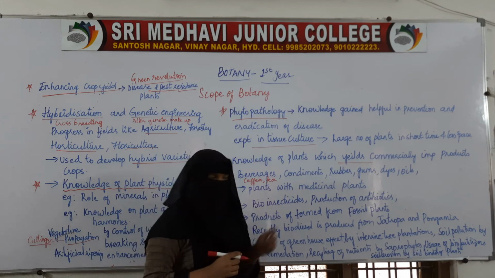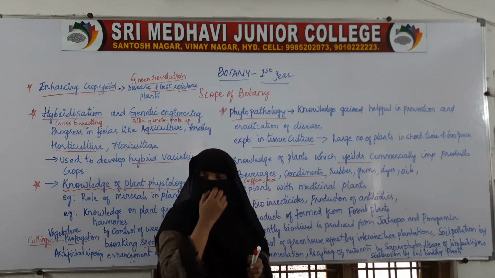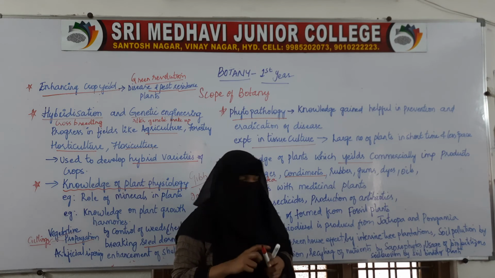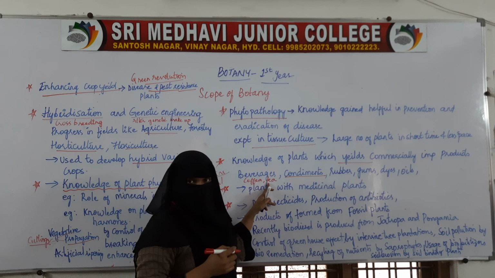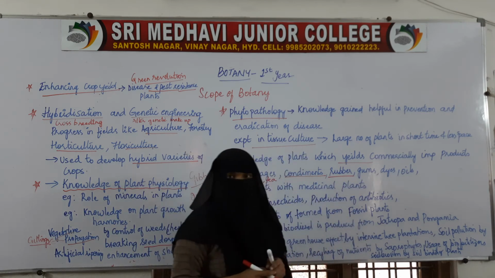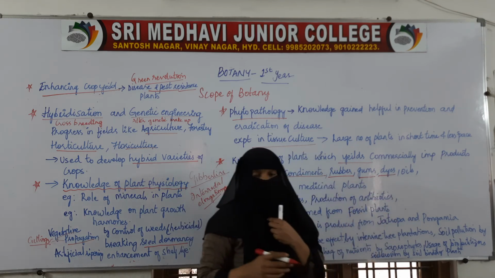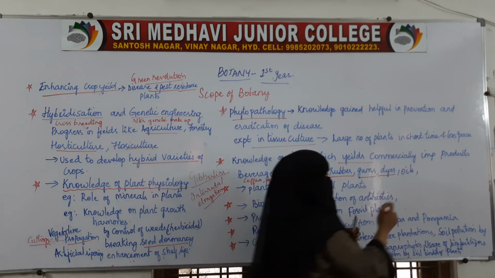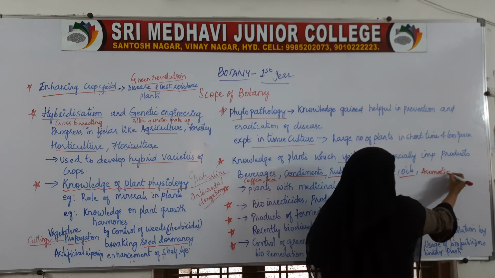Where do we get coffee and tea? From the plant itself. Condiments and spices are the substances which add flavor and smell to the food. Apart from food, we get beverages from plants. We get condiments. We get rubber from plants. We get gum from plants. We get dyes, which we use for coloring. We get oils: aromatic oils and edible oil.